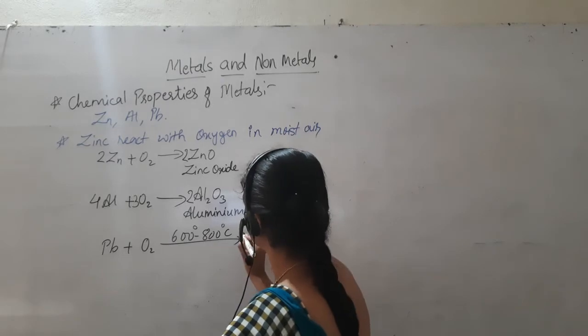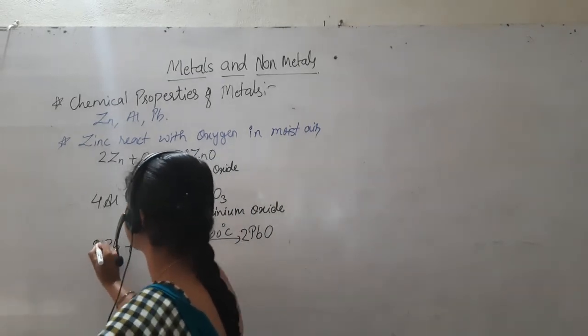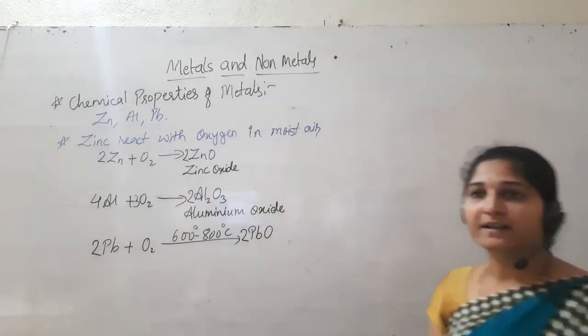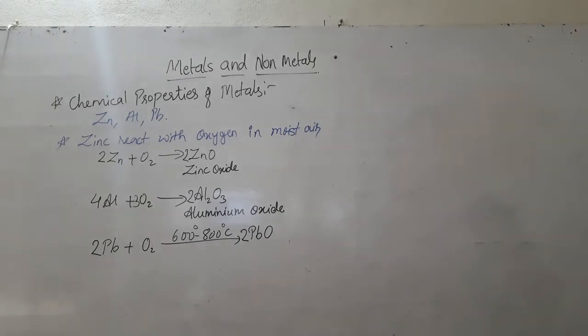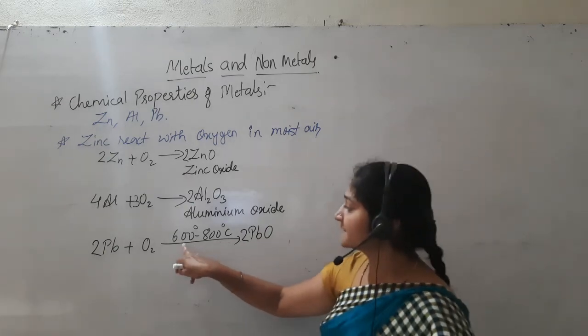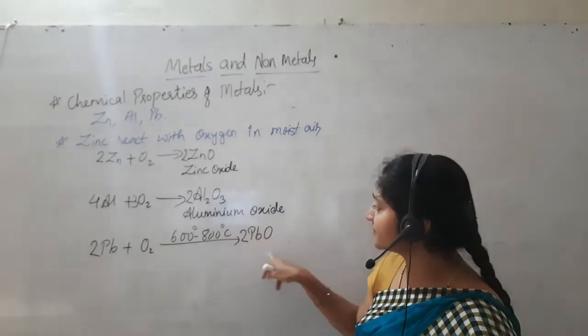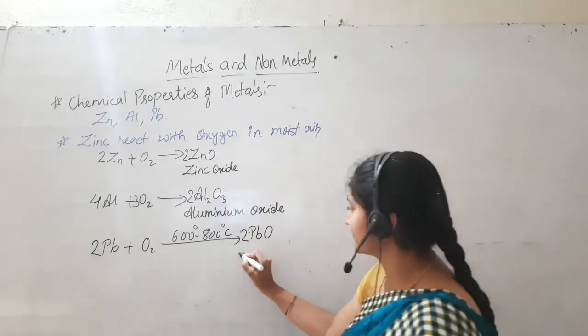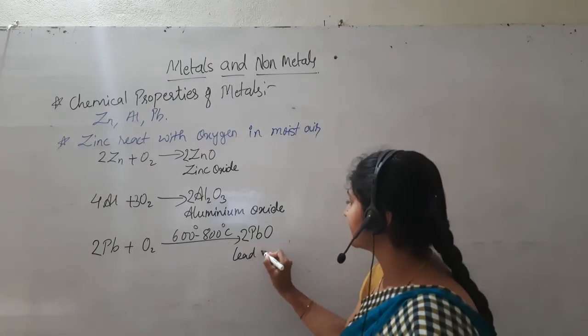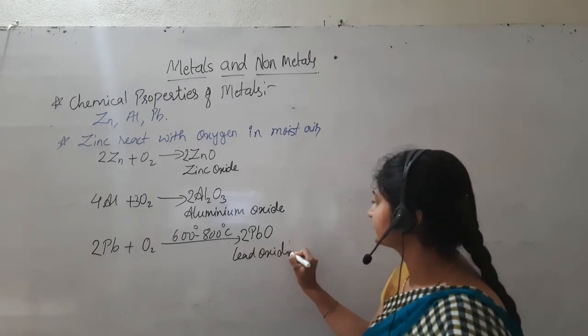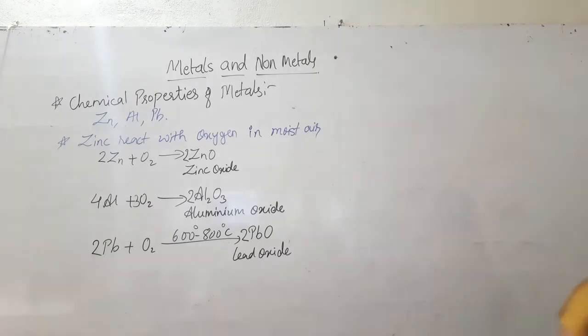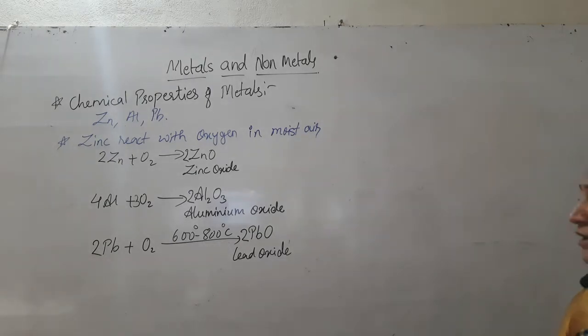Again, 2 molecules are there, 2 lead. When lead reacts with oxygen, when that lead is heated from 600 degrees Celsius to 800 degrees Celsius, then it is going to form its oxide. Write down here lead oxide. Yes. So zinc oxide, aluminium oxide and lead oxide.